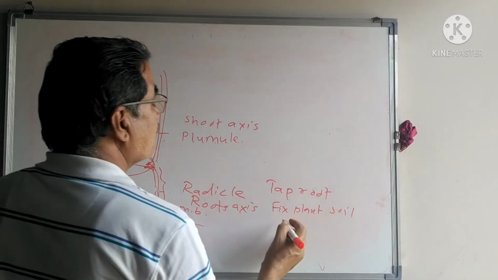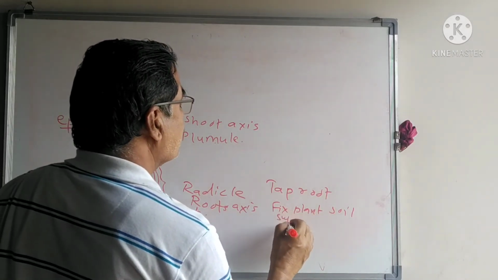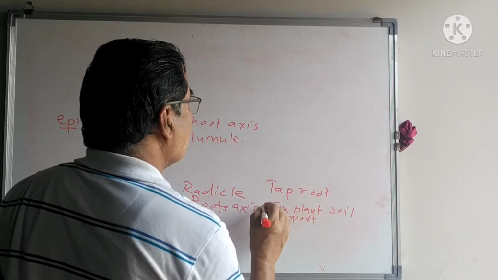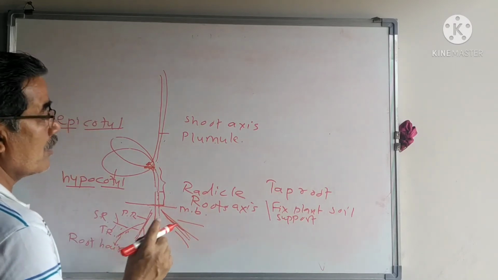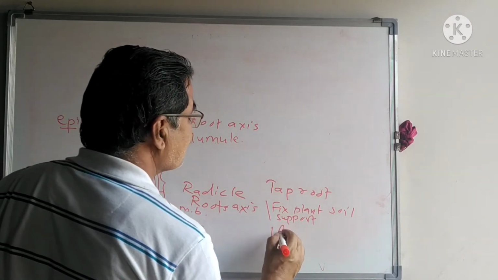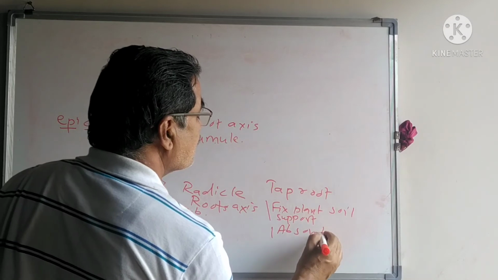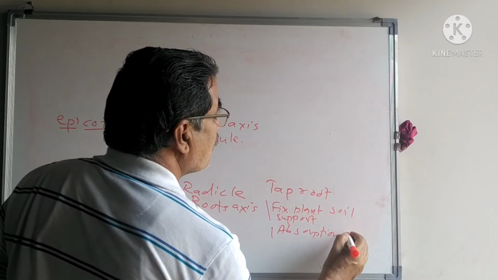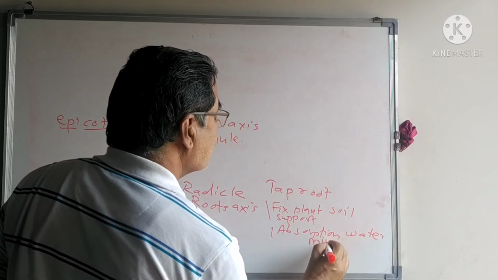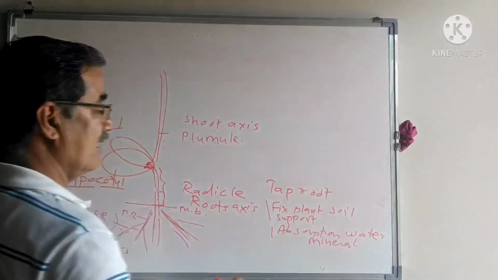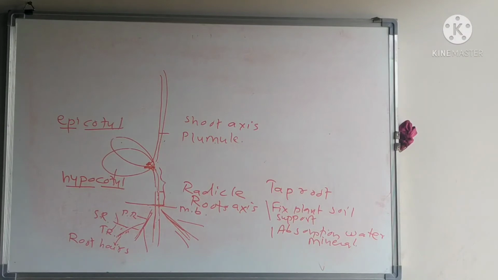These are the primary or first functions. Then absorption of water and minerals are the secondary functions.